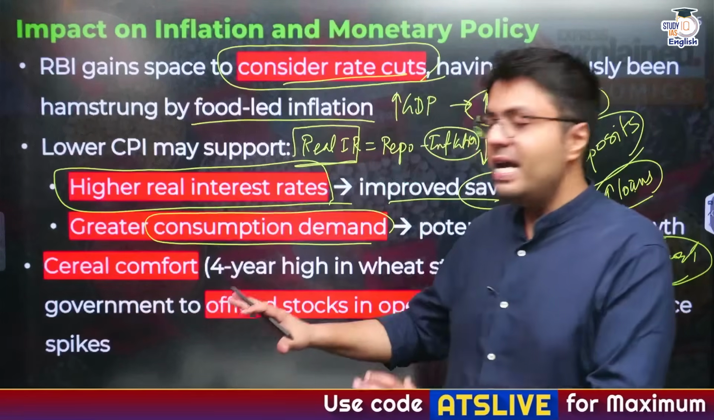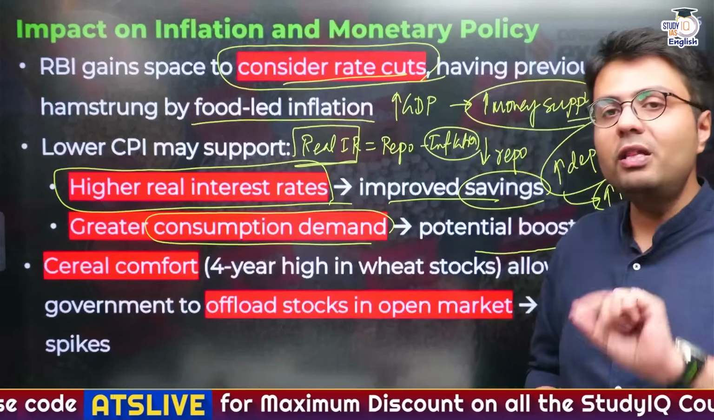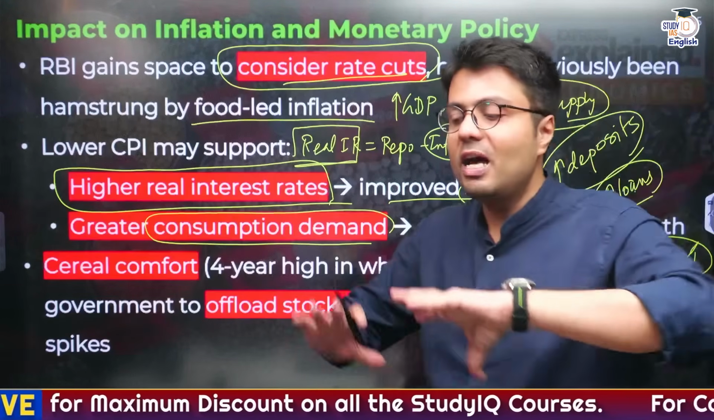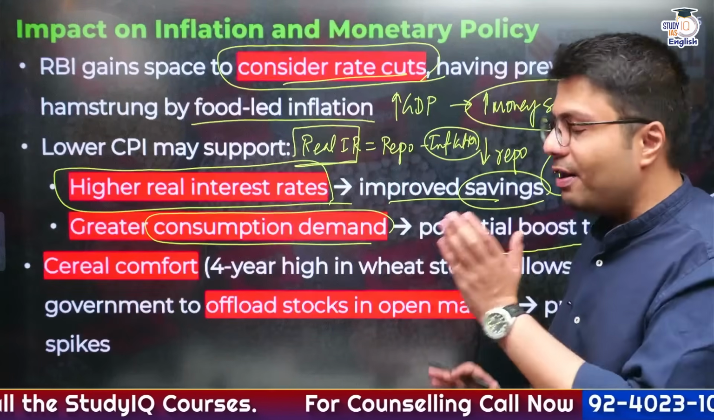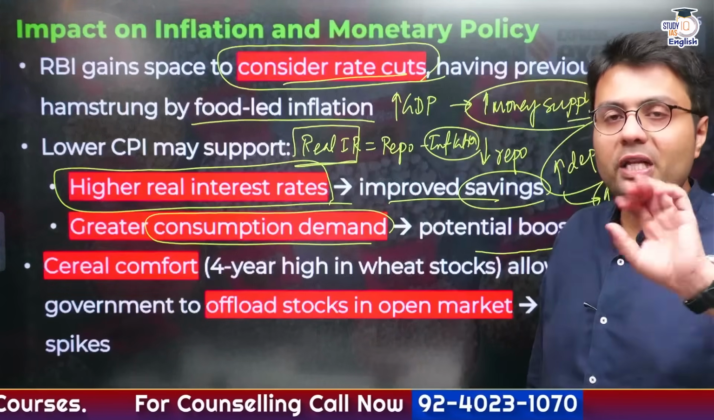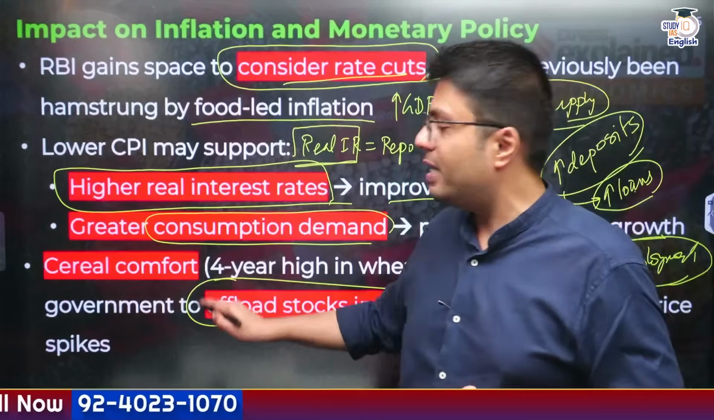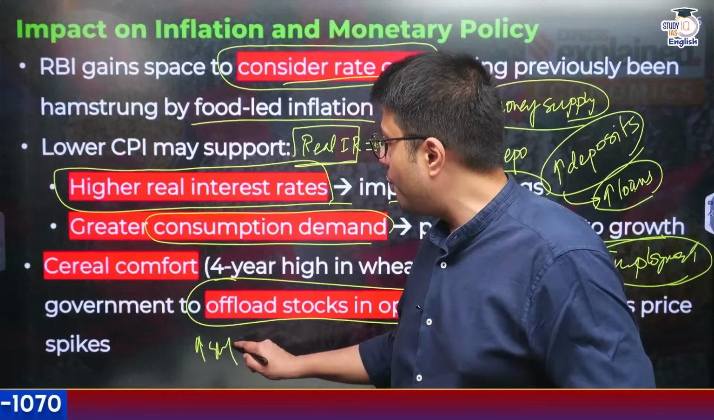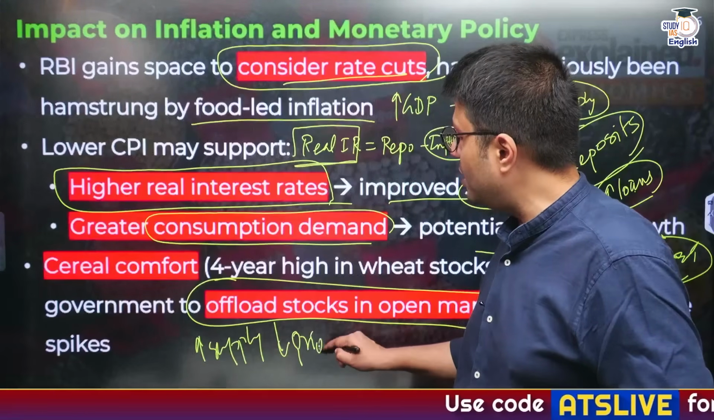And similarly, India will also witness what is called cereal comfort, because whenever the prices of food items are less, the government procures a lot of these food items in its stock buffer. And whenever there is less supply of these food stocks in the market, the government offloads these stocks in the open market, which increases the supply of food items and automatically reduces the prices of these food items, right?